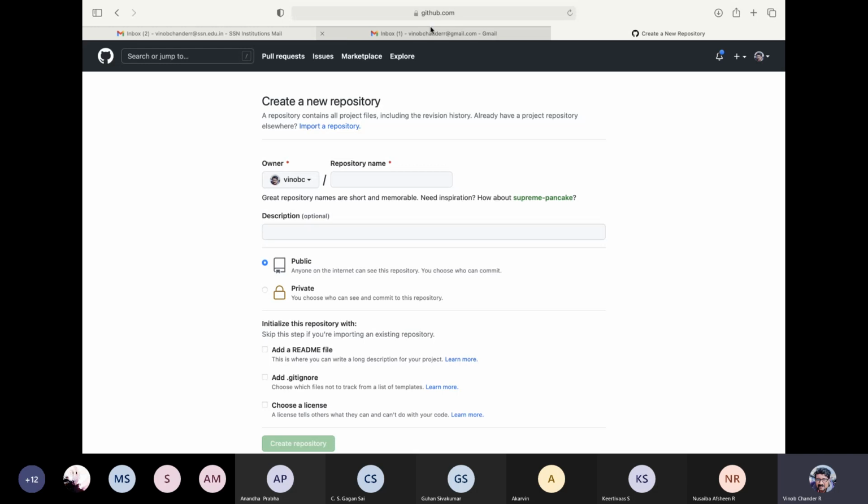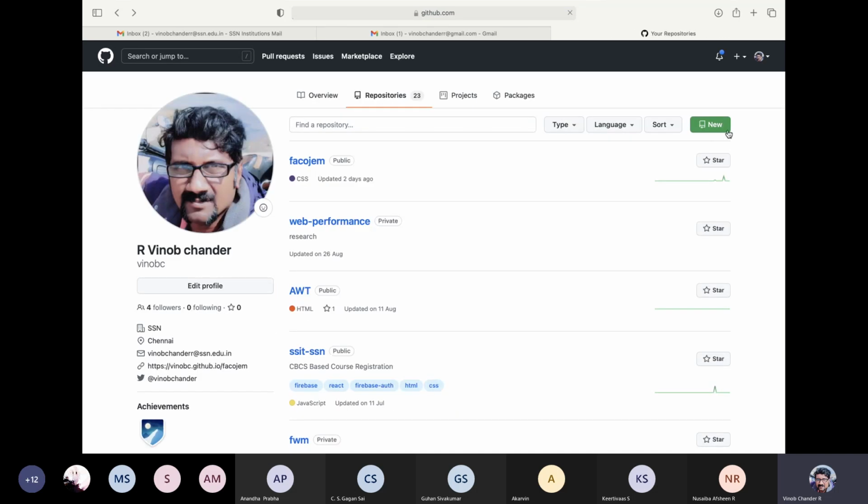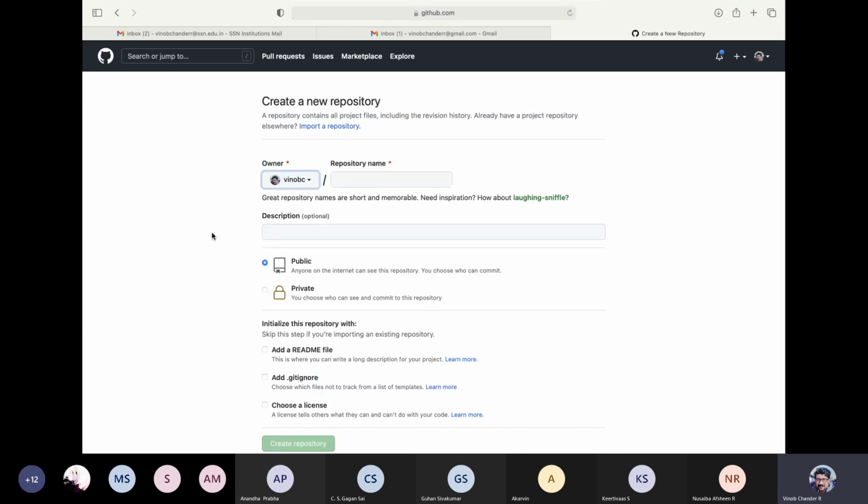So either you say github.com/new, or .new, or you can click on this button. From here you can create a repository. So let us create a repository for understanding. Say this repository is named Git workshop. Okay, so this is available.